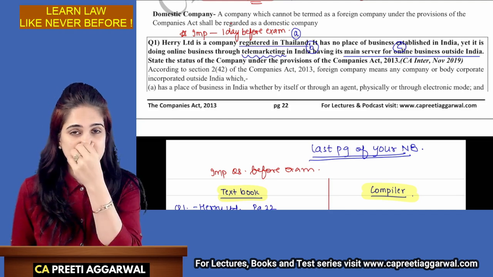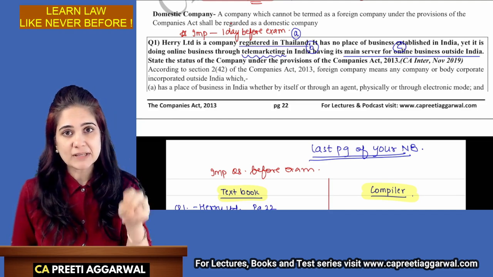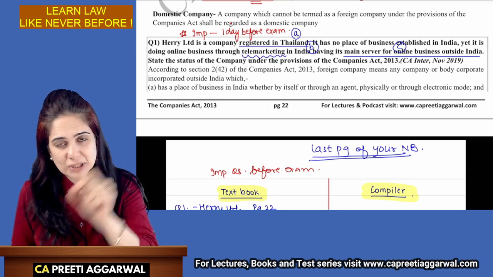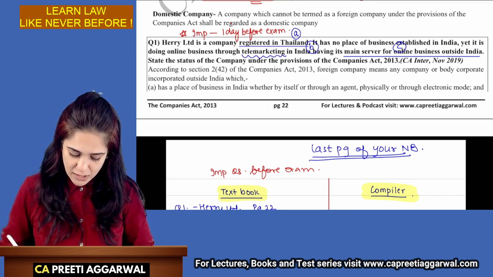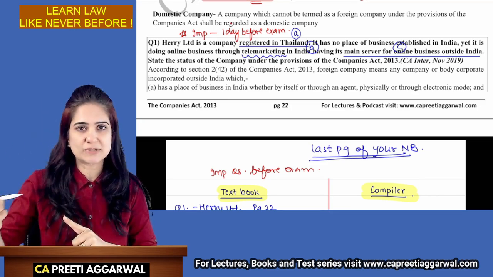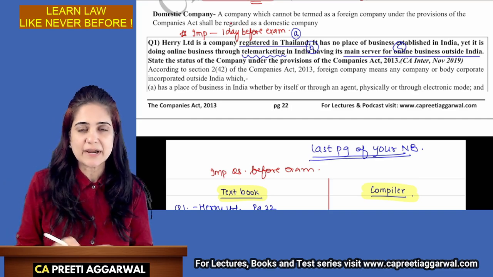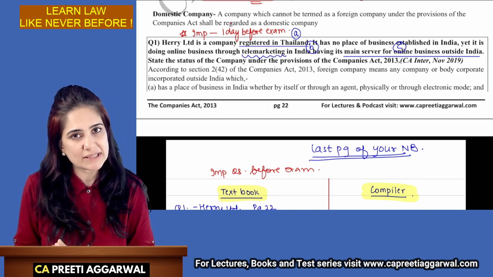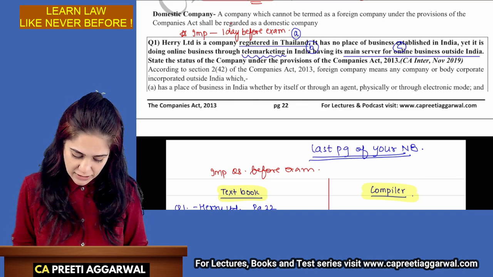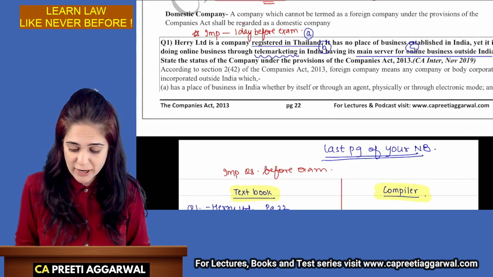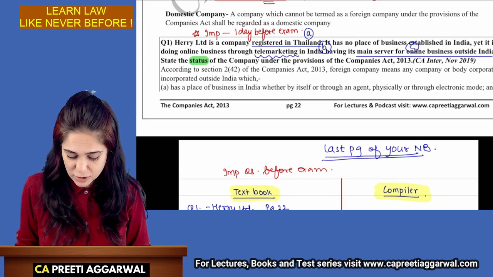These are 3 points which indicate that we need to write the answer and we need to mention these points over there. Okay. So now it is incorporated outside India but having a place of business in India. It is present electronically, telemarketing. Yes, it is a foreign company. Okay. So see what have they asked you? State the status of the company.